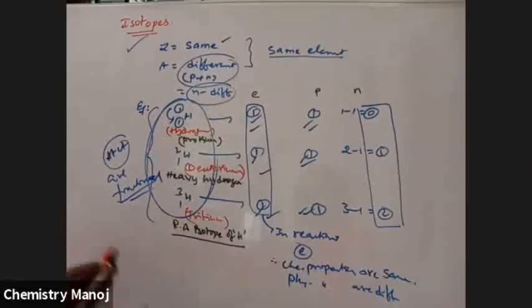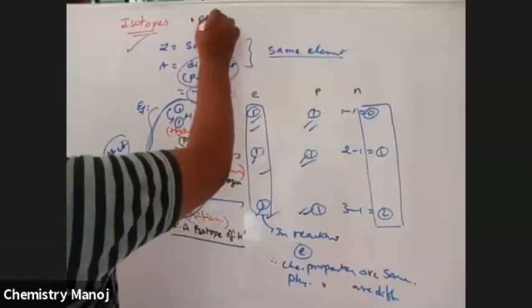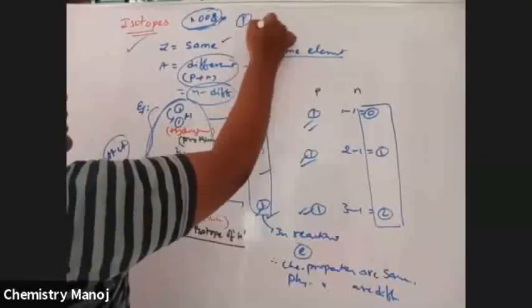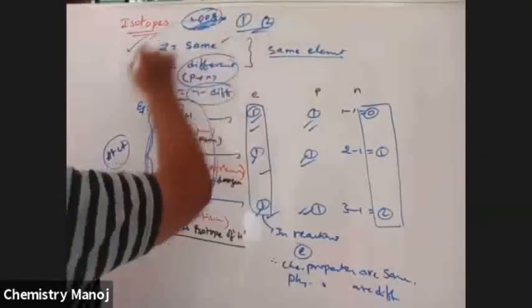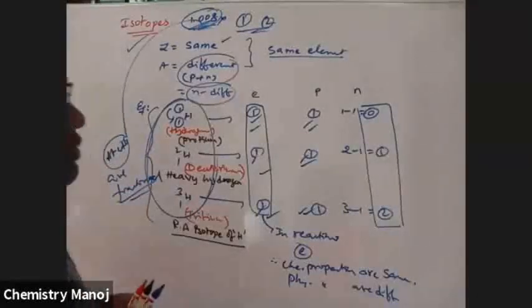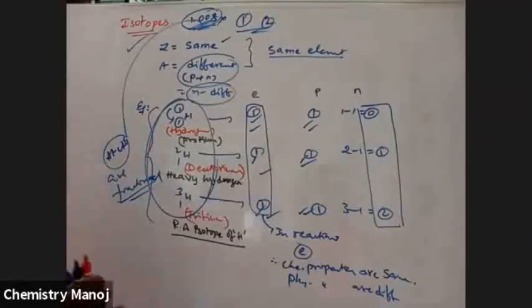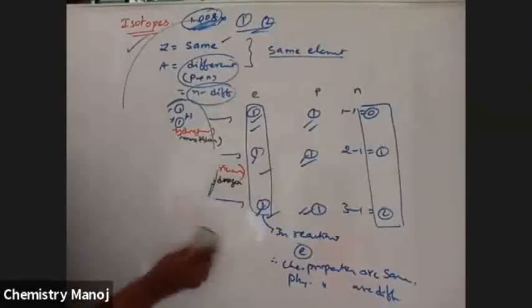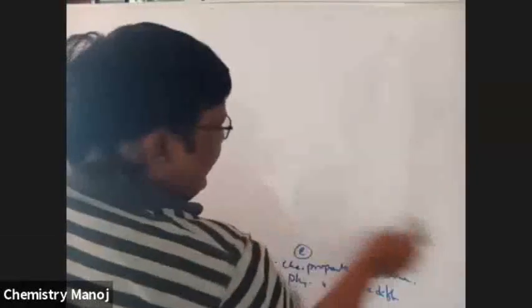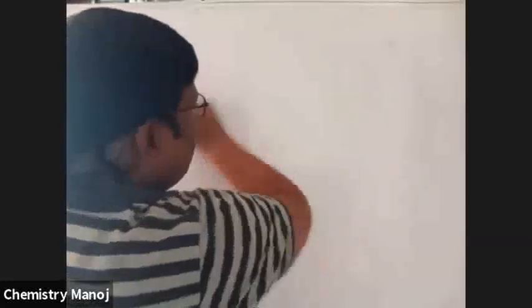For example, hydrogen atomic weight is 1.008, so its value is fractional. Why is it not equal to 1 or 2? Because the fractional value is due to the existence of isotopes of an element. That atomic weight is calculated with the help of the formula we already used in stoichiometry.